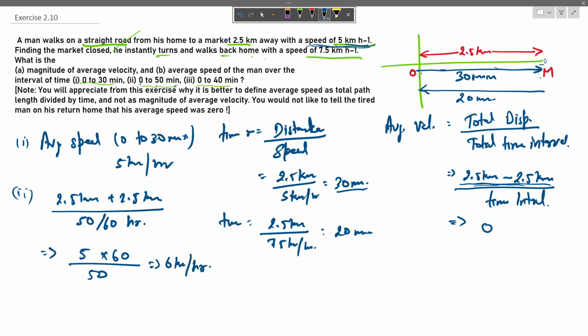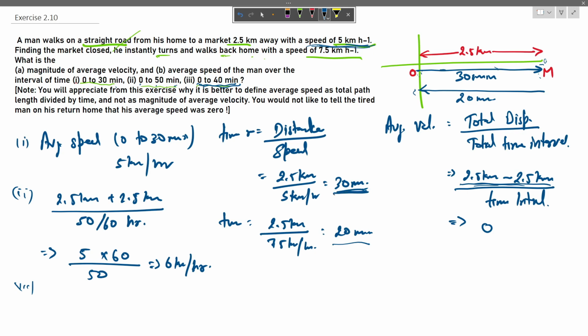Now the third part of this question says from 0 to 40 minutes. While returning from market to home, he takes 20 minutes. The question is asking from 0 to 40 minutes, what is going to be the average speed.